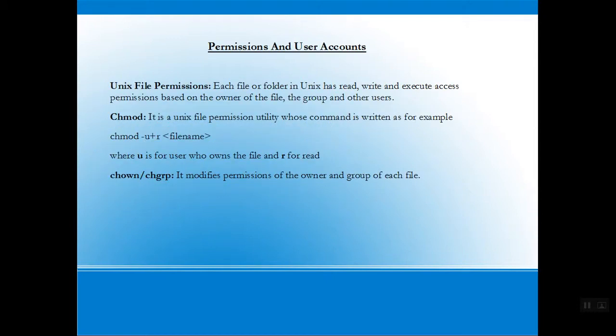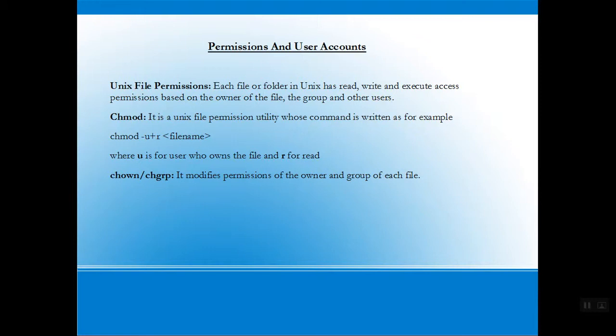Now come to the permissions and user accounts. Unix file permissions. Each file or folder in Unix has read, write, and execute access permissions based on the owner of the file, the group, and the other users. Now there are two things to look out for here, chmod and chown or chgrp.